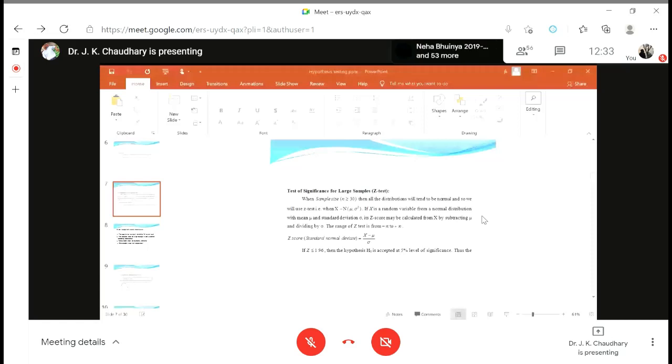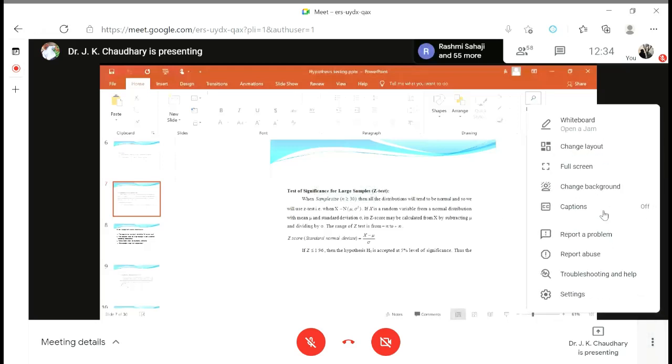Okay. Now next, today we have discussed the range of z-test. That is also same as regression coefficient, minus infinite to plus infinite. Okay. So z-test range is from minus infinite to plus infinite. And that test is used when the sample size is more than 30. You can say the large sample test.